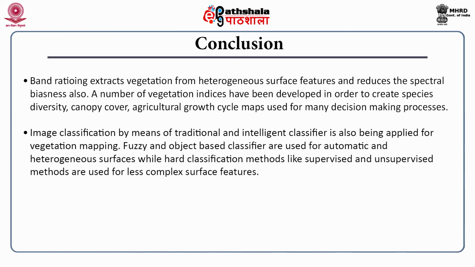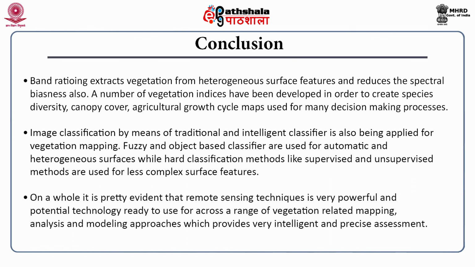Fuzzy and object based classifiers are used for automatic and heterogeneous surfaces, while hard classification methods like supervised and unsupervised methods are used for less complex surface features. On the whole, it is pretty evident that remote sensing is a very powerful and potential technology ready to use across a range of vegetation related mapping, analysis and modeling approaches, which provides very intelligent and precise assessment.